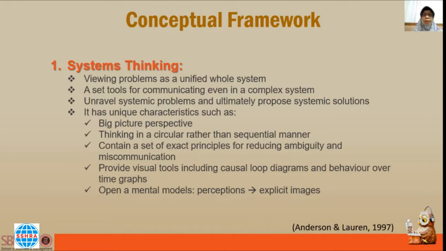It provides visual tools rich in implications and insights, such as the causal loop diagram and behavior over time graphs. And it can open our mental model, converting individual perception into explicit pictures.